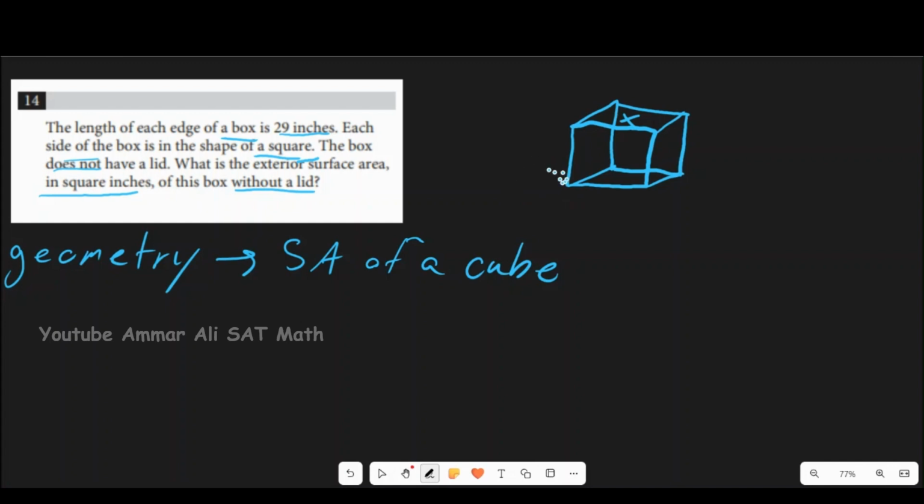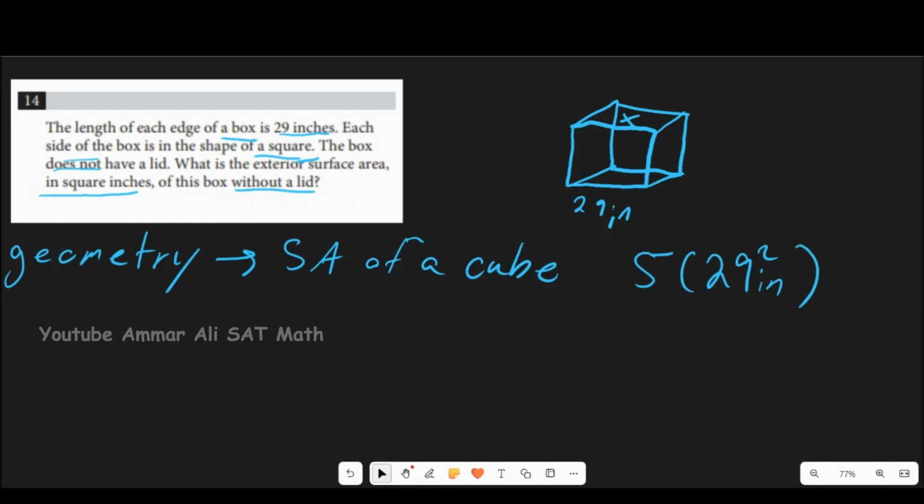There's only 5 squares, right? Or 5 sides to this box, the 4 sides, the 4 walls, and the bottom part of the box, and they're all 29 inches, right? So basically, we need to figure out the surface area, right? So the surface area of any shape is nothing more than the area of all the sides combined, right? So we have 5 squares, right? So we have 5 times the area of one of these sides, which would just be nothing more than 29 squared, right? And it is in square inches, right? So 29 inches squared.